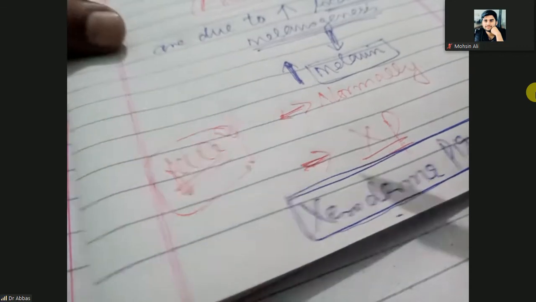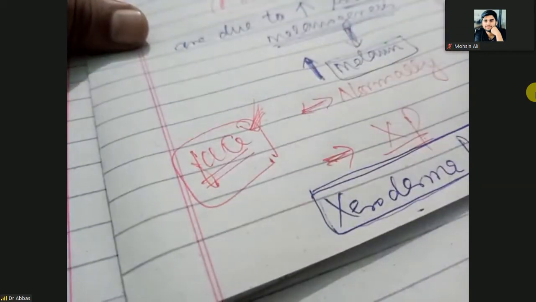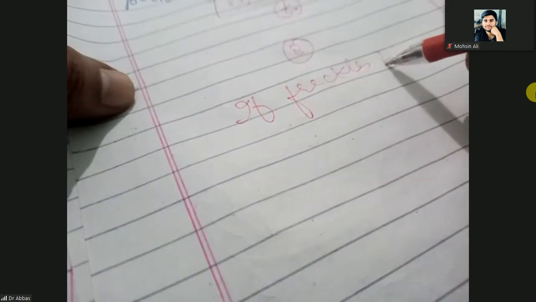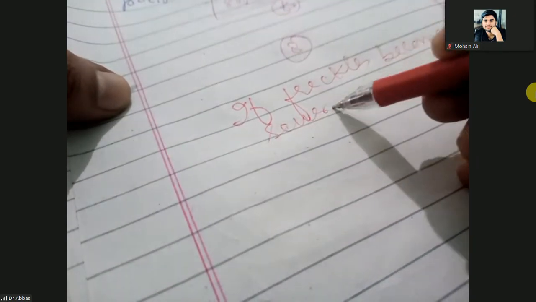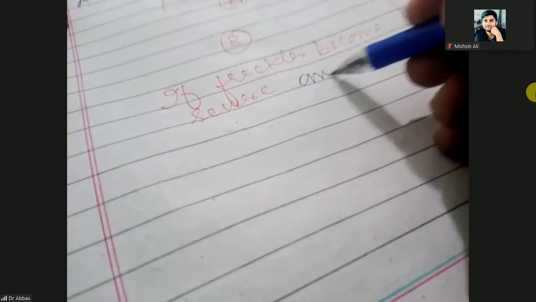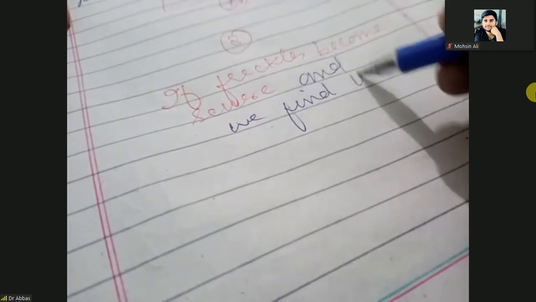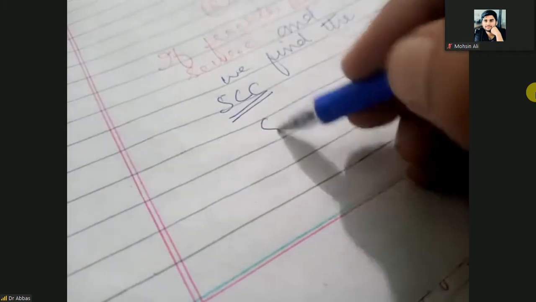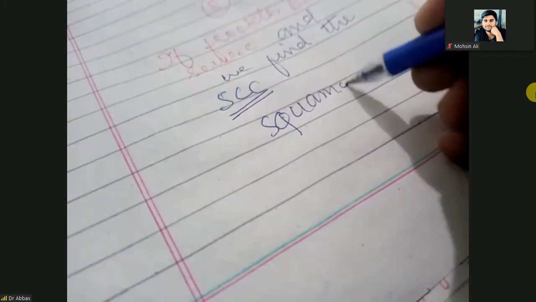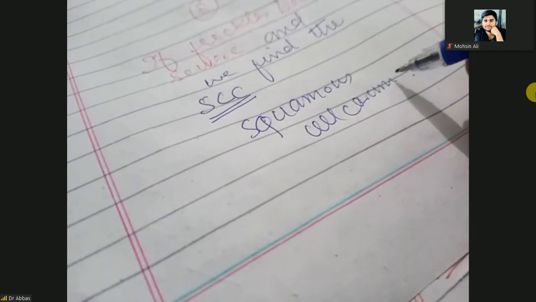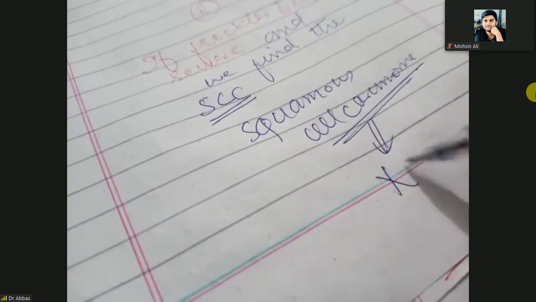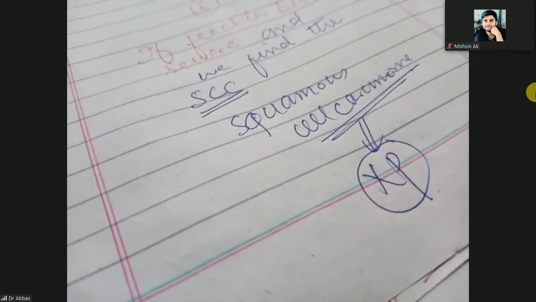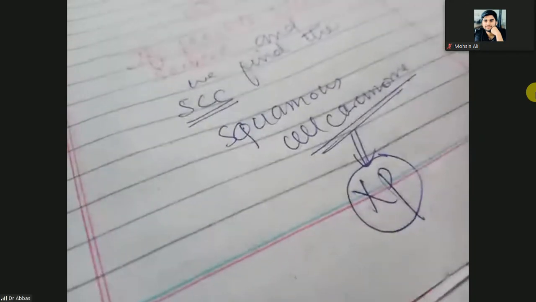If these freckles become severe and we find squamous cell carcinoma, that is known as XP. XP means xeroderma pigmentosum.